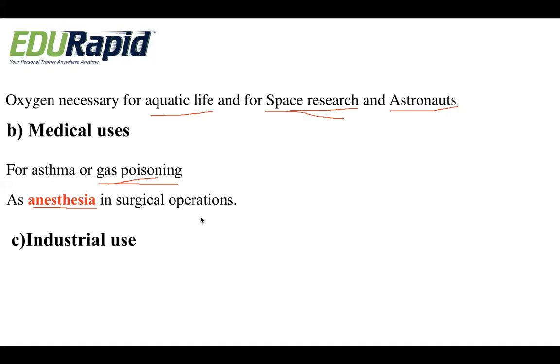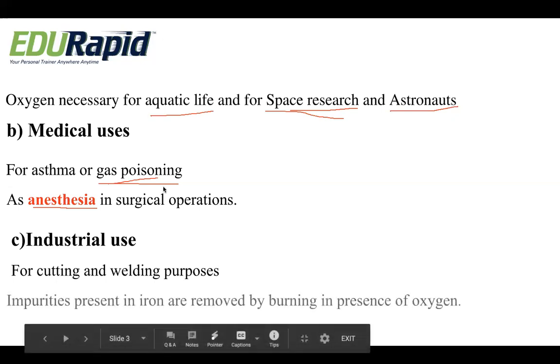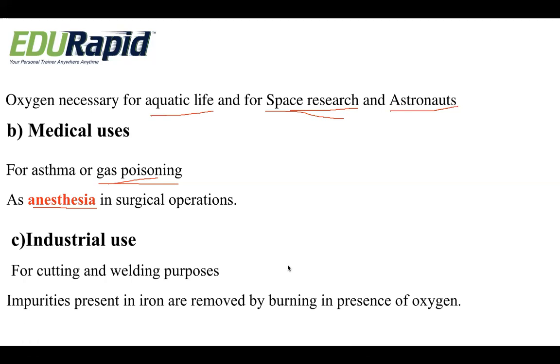Next, we will see some of the industrial uses of oxygen. It is used for cutting and welding purposes. Oxygen is very useful for cutting and welding. And also the impurities present in iron are removed by burning in the presence of oxygen. The impure form of iron, which is called pig iron, is converted into the pure form of iron by removing the impurities by burning in the presence of oxygen.